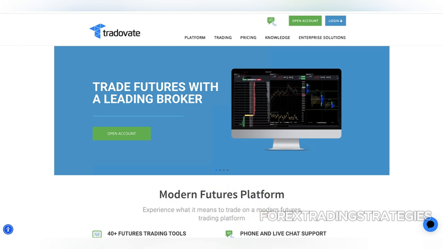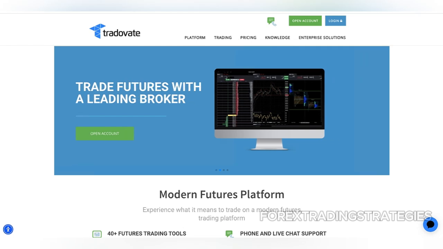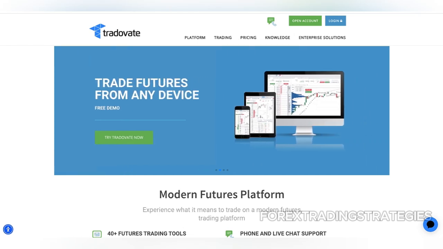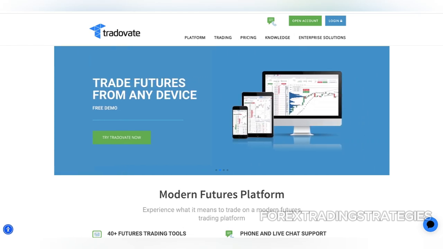While trading Forex futures on Tradovate offers several advantages, it's essential to understand the differences compared to traditional spot Forex trading. Futures contracts have a specific expiration date, unlike spot Forex positions that can remain open indefinitely. Moreover, futures trading involves margin requirements and is subject to exchange fees.